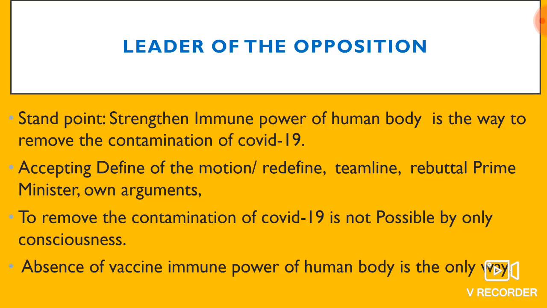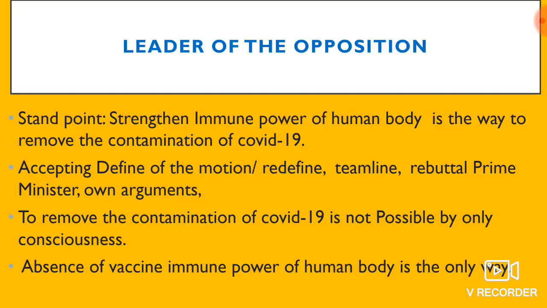Your first position is the speech, and your second position, the main team line, you will mention. Then rebuttal of the Prime Minister, then your own arguments, because you will come to the dais after the Prime Minister's speech, so you rebuttal the Prime Minister's speech. Then you will deliver your own arguments.